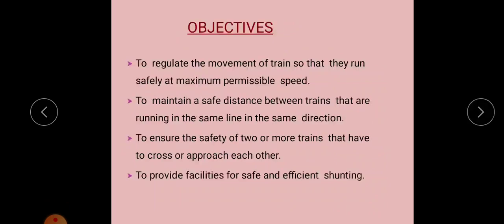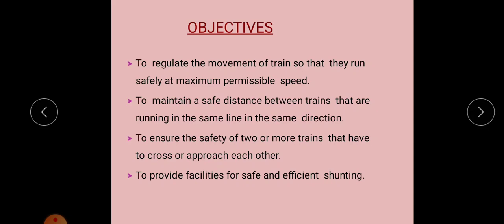driver of the train. And the objectives of these signals: first one, to regulate the movement of trains so that they run safely at maximum permissible speed. Next, to maintain a safe distance between trains that are running on the same line in the same direction. That is, if the trains are moving in the same direction, there can be a collision between the trains. So in order to maintain the distance between two consecutive trains, signals are needed.